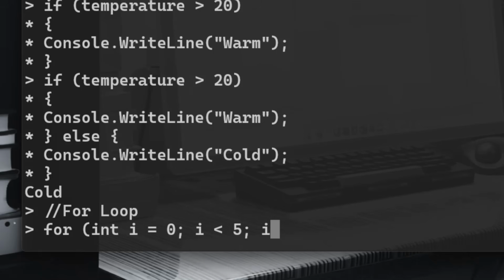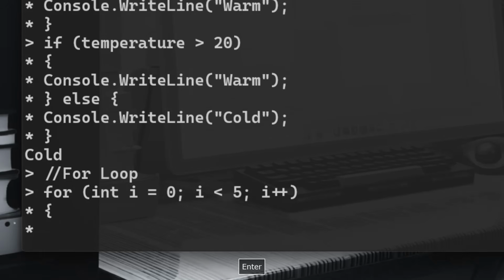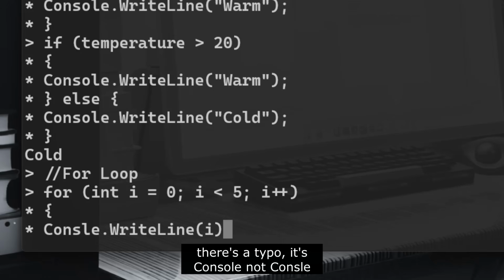This is the shorthand. That's actually i equal to i plus 1, but that is the shorthand to do it, right? So i plus plus, right? We will shut that. Now I will open curly braces. We'll do here Console.WriteLine, and we will print the iterator.